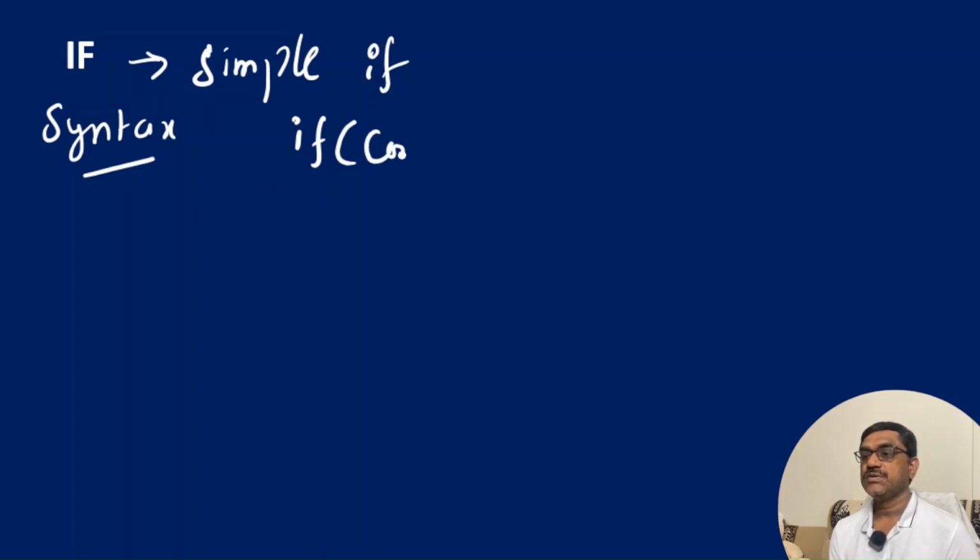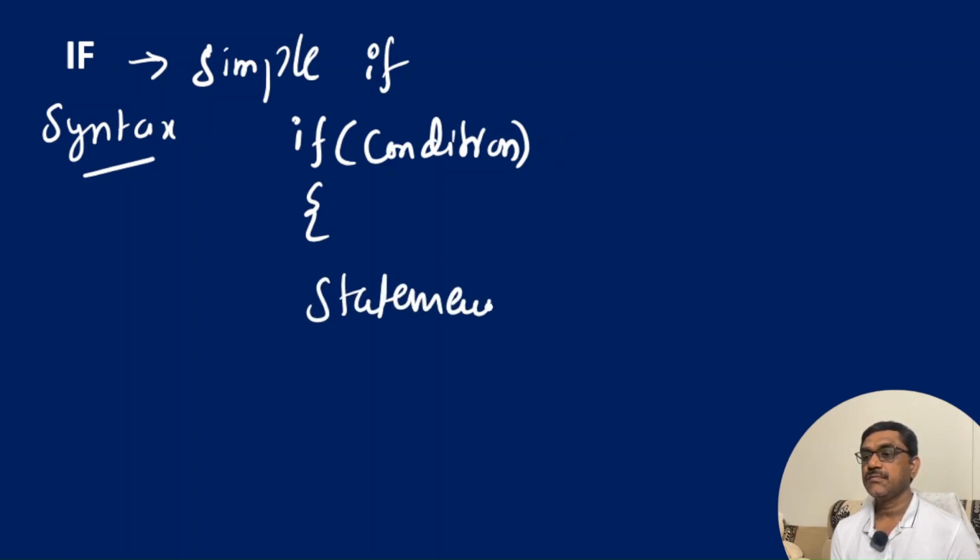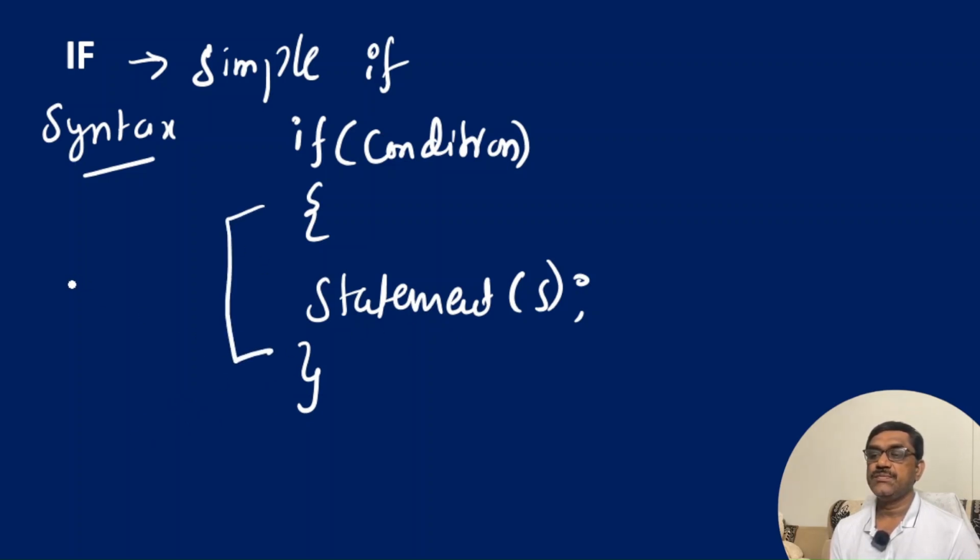After if, you mention the condition and don't put any semicolon. If you put a semicolon, what happens? I will explain that. Then you write a statement, or you can write a single statement or multiple statements, then the closing brace. So this is the body of the if condition.